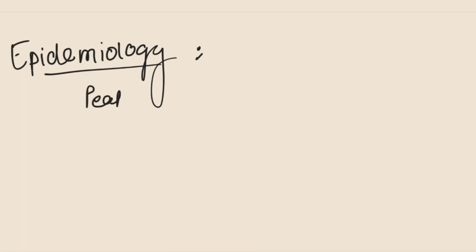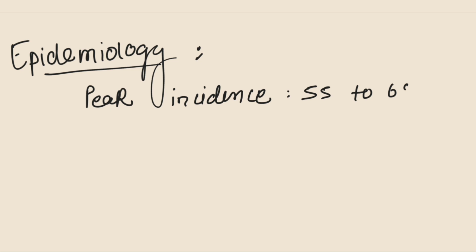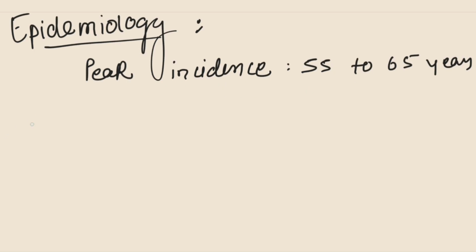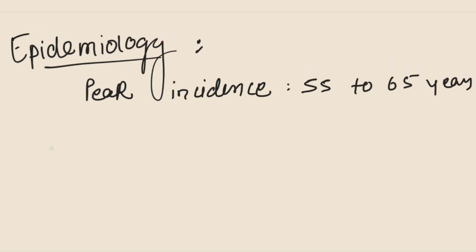So, why are these important? Because the peak incidence of lung cancer happens between the ages of 55 to 65 years. That is why epidemiology is important for us to know. Now, the patient in the question presented to us with chronic cough.